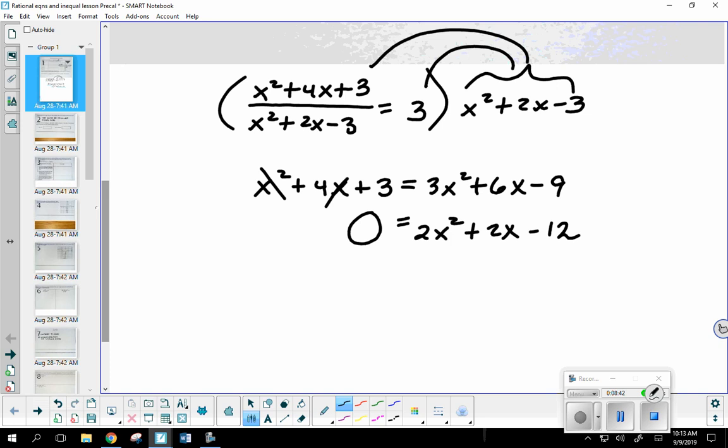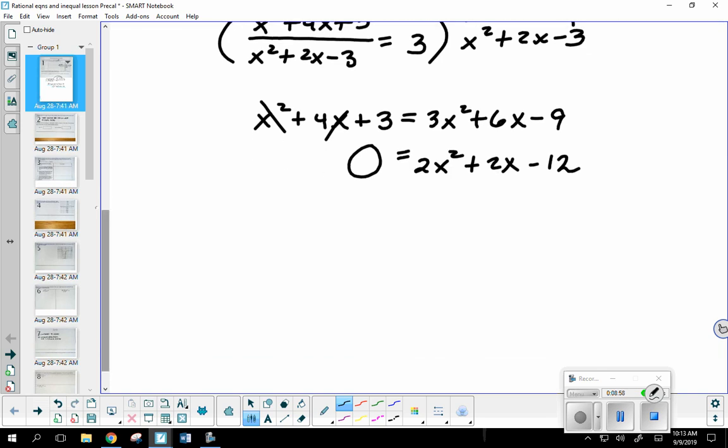Whatever method you prefer, again, I've been pushing factoring lately, quadratic formula, completing the square, is completely up to you. But does anybody notice anything? There is a GCF. Now, here's the thing. It's not like we were factoring. I don't have to keep the common factor there, which is 2. I can just divide it out. That would be x squared plus x minus 6. Now, it's true, this is a different graph than the one we just had, but they'll both have the same roots. And that's all we're interested in. Where do these cross the x-axis? So what would the factored version of this be?